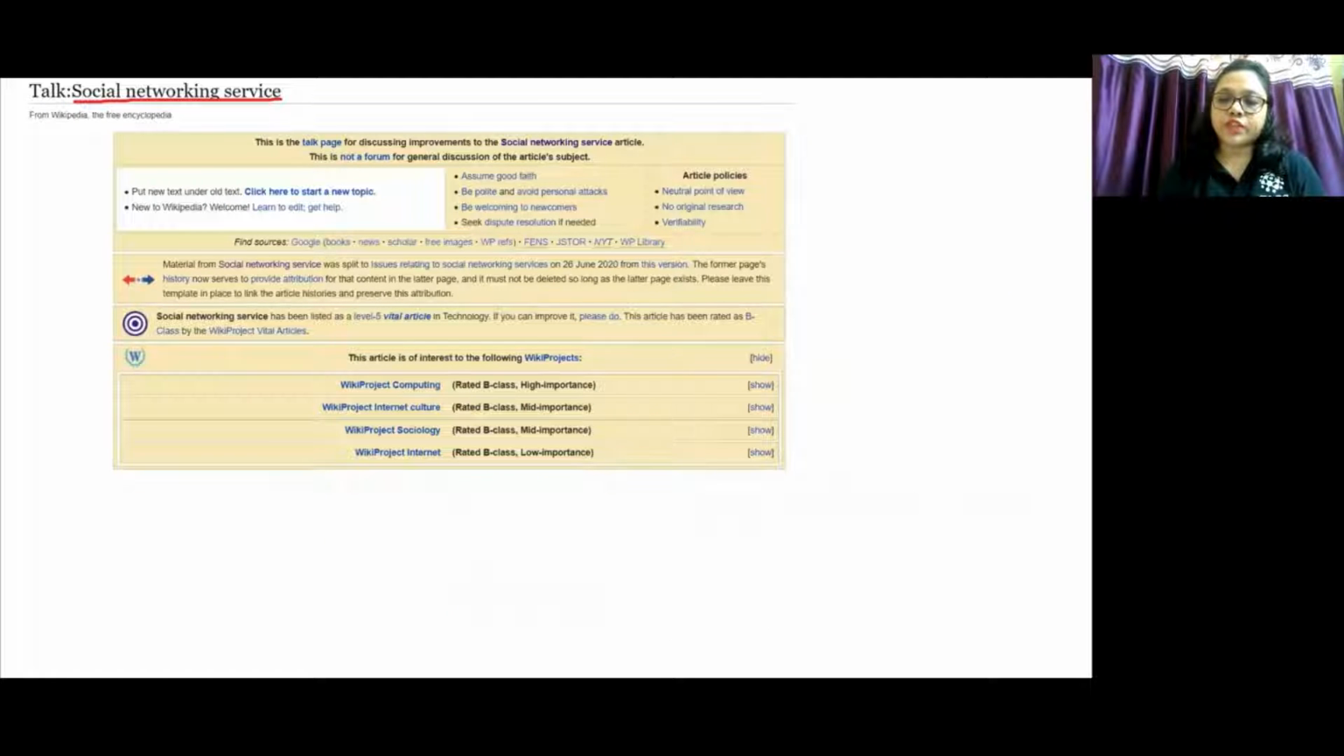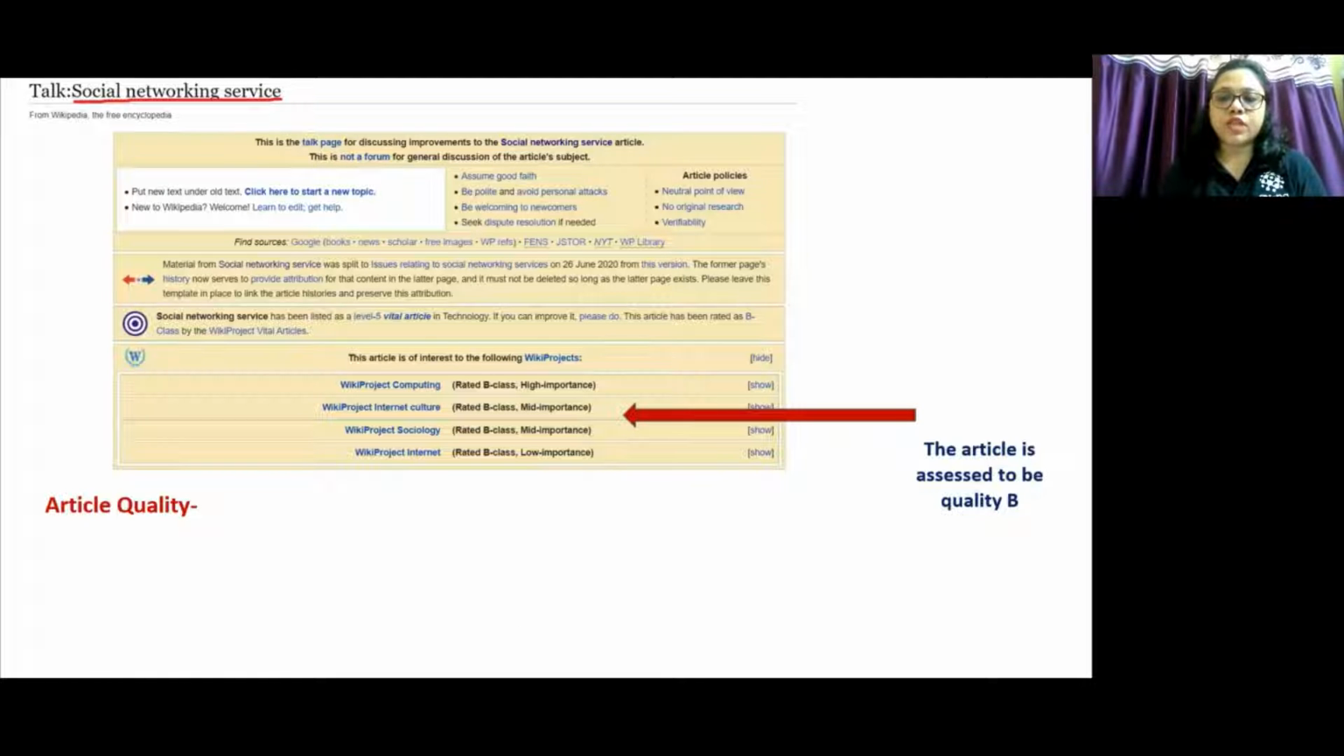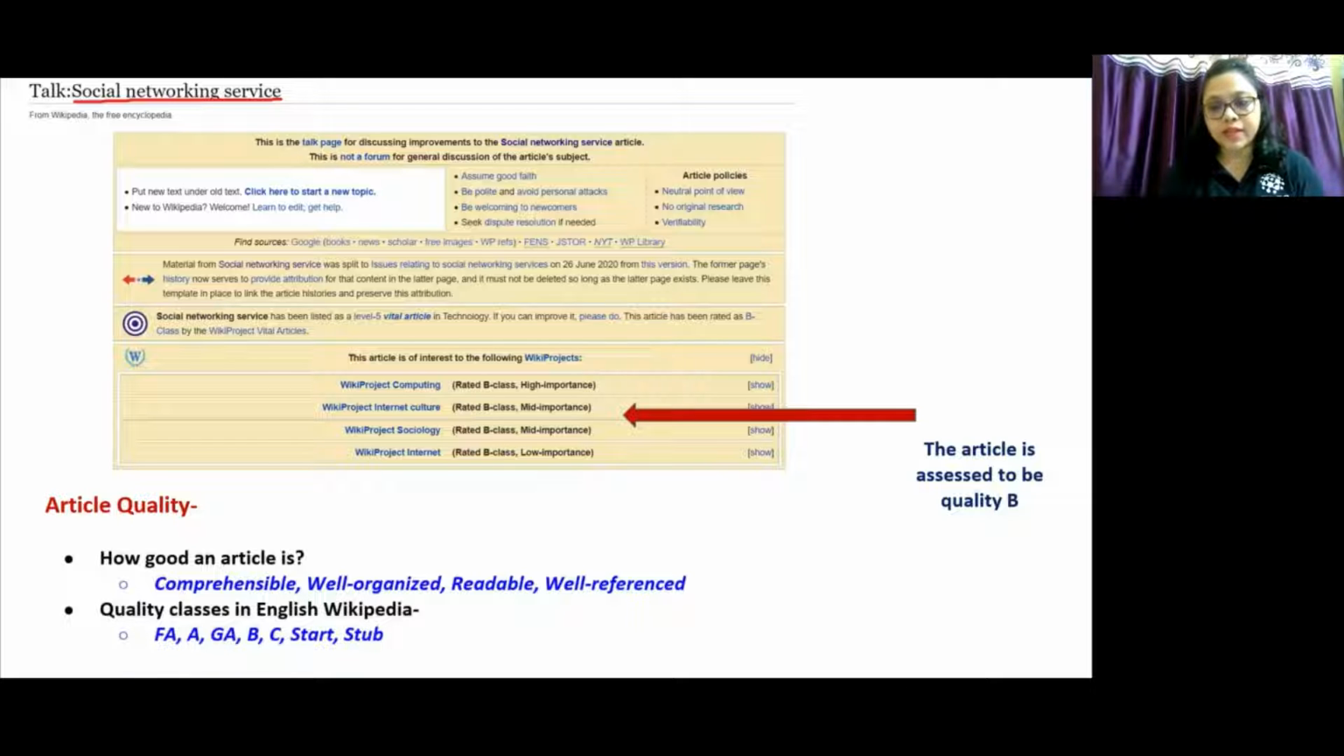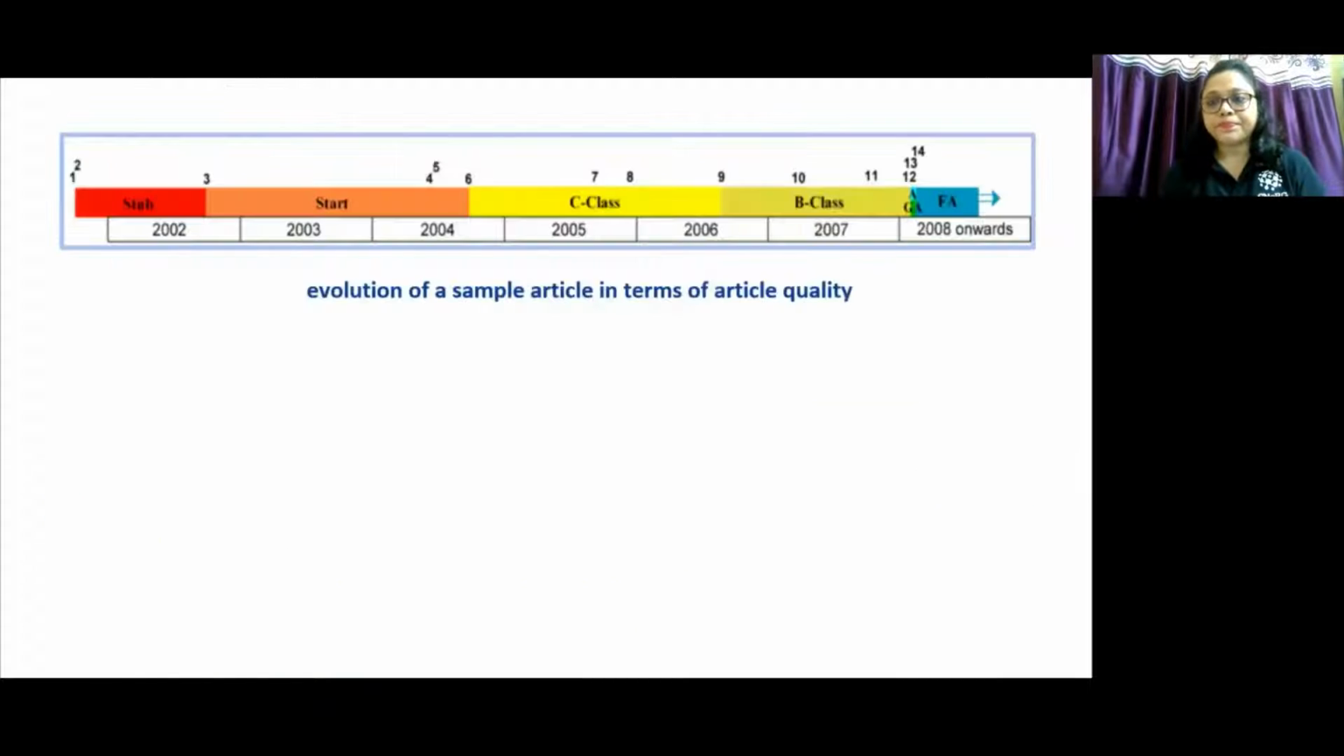This is the snapshot of the talk page of this article, Social Networking Service. This article is assigned to quality class B by all the wiki projects to which the article belongs. So what is article quality? It denotes how good an article is. Ideally, it should be comprehensible, well-organized, readable, and well-referenced. In English Wikipedia, there exist 7 quality classes, FA, AGA, B, C, Start, and Stub, in descending order of their quality.